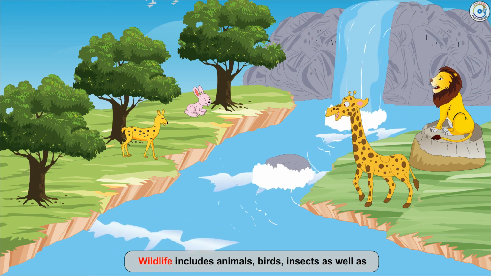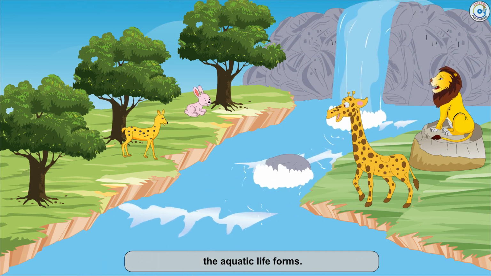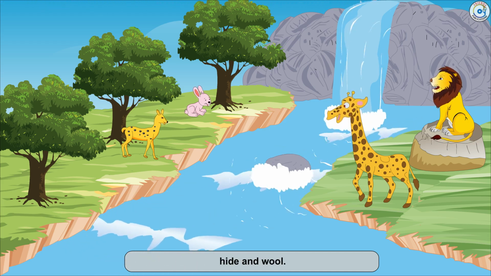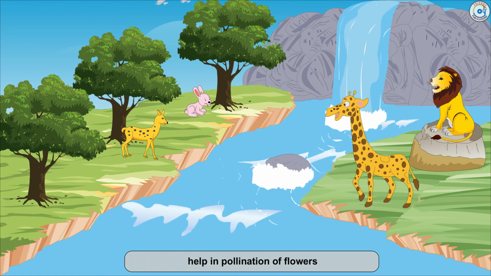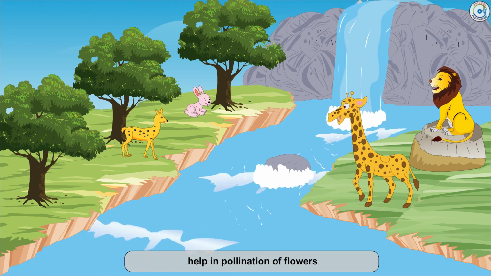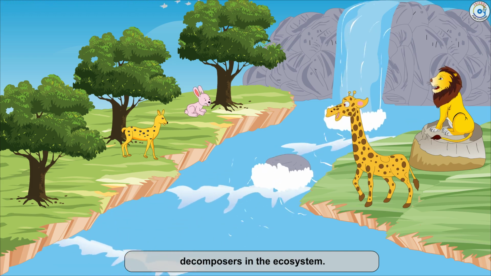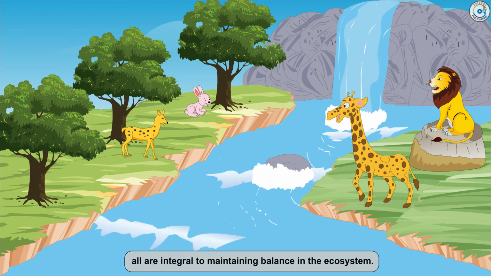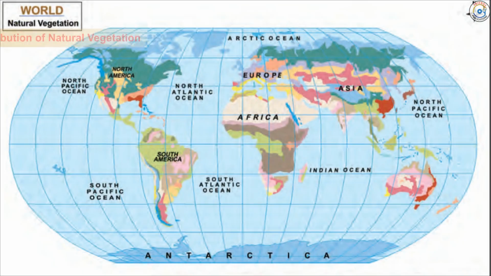Wildlife includes animals, birds, insects, as well as aquatic life forms. They provide us milk, meat, hide, and wool. Insects like bees provide us honey, help in pollination of flowers, and have an important role to play as decomposers in the ecosystem. So animals, big or small, are all integral to maintaining balance in the ecosystem.